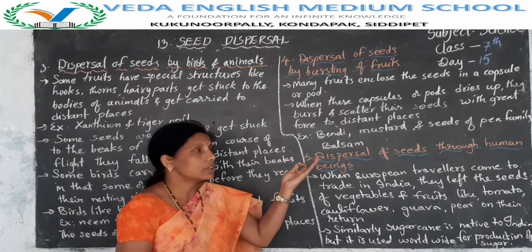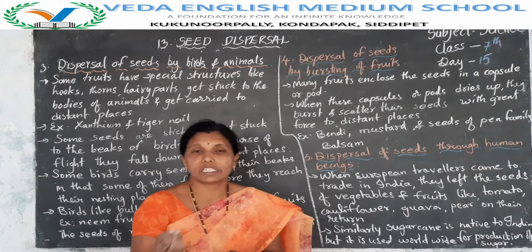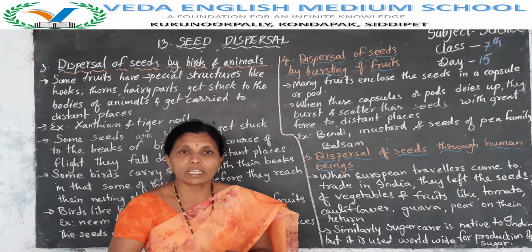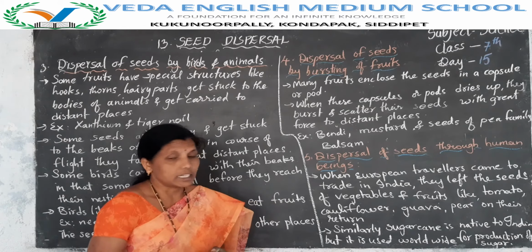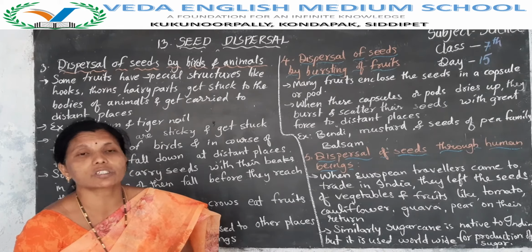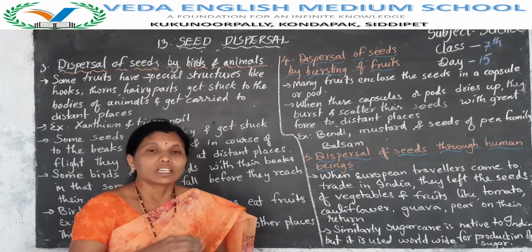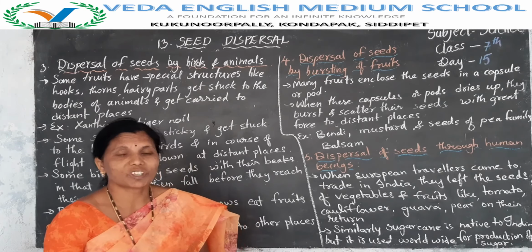So do you know tomatoes? Yes, everyone knows. So we use tomatoes to prepare curry, chutney or pickles. Yes? So do you know from where these tomatoes came? Are these native to India?